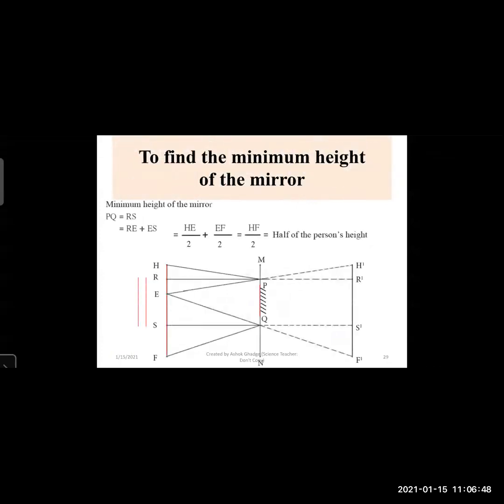Now if we add those, HE plus EF, the denominator is the same, therefore 2 is given. So HE plus EF is equal to HF. And as we mentioned in the previous slide, HF is the height of the person, H is the head and F is the feet. Therefore, HF upon 2 will be half of the person's height.